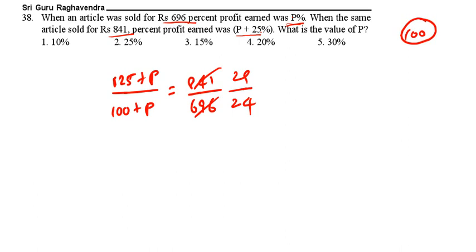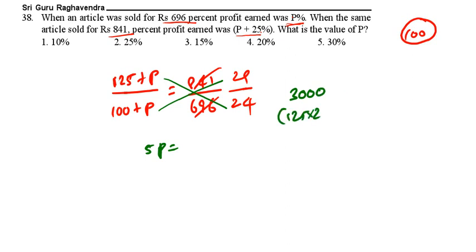Now see the calculation part. This will be 29P, this will be 24P. The difference of 29P and 24P is 5P. Now this is 2900 minus 125 into 24, that is 3000.